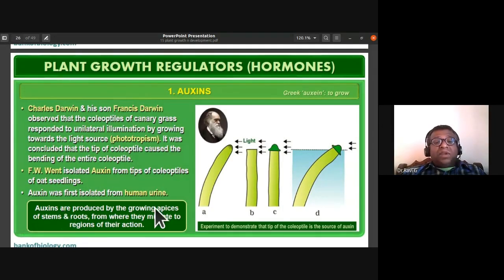Auxins are produced by the growing apices of stem and roots, from where they migrate to regions of their action. Since they are found at the tips of the coleoptile, you can understand that auxins are produced at the root and shoot apices, the growing apices of the stem and root, from where they migrate to regions of their action.